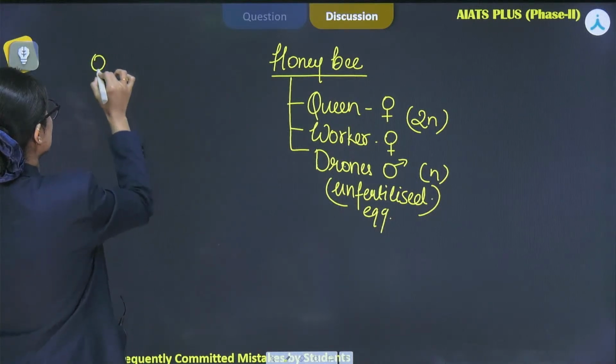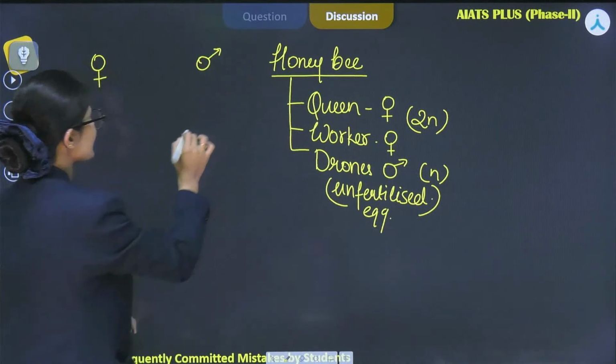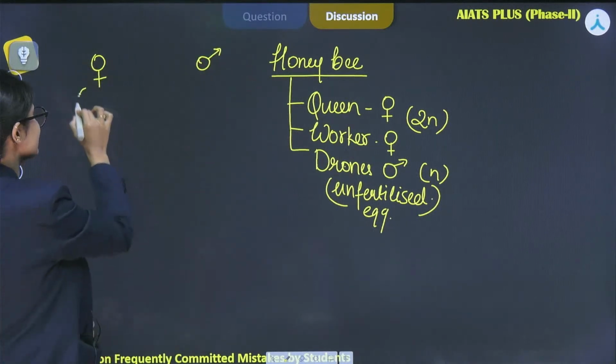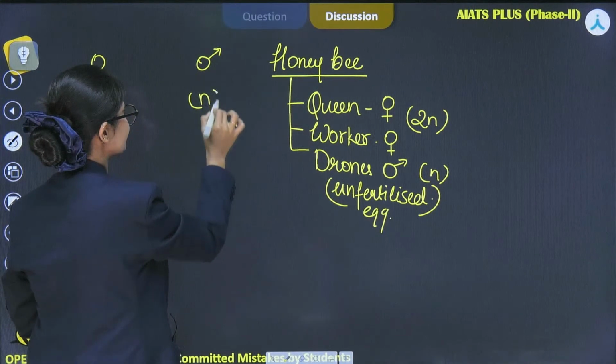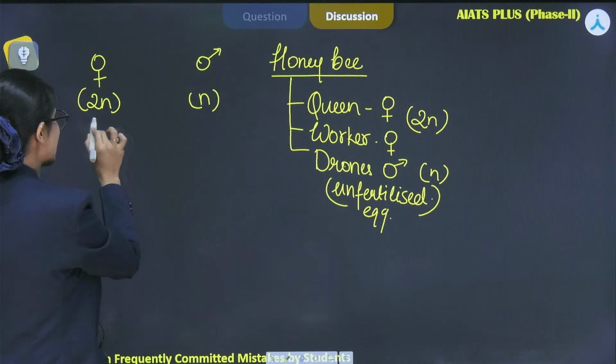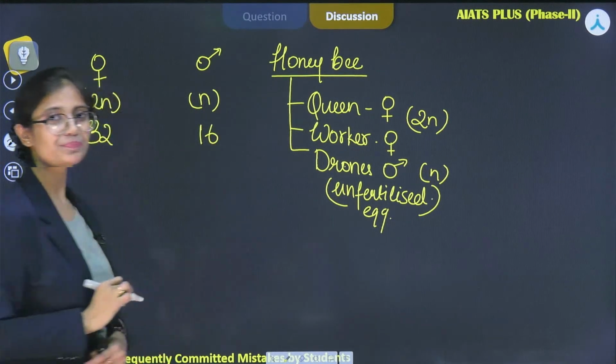If we talk about females and males, as I've told you, they are diploid and haploid, right? They have 32 chromosomes, and males have 16.